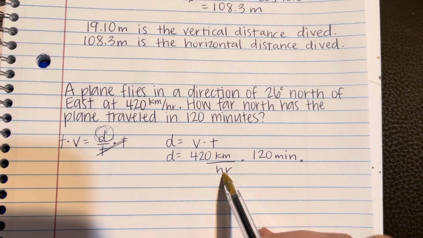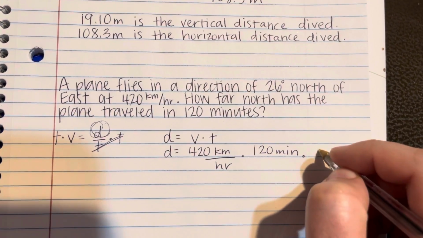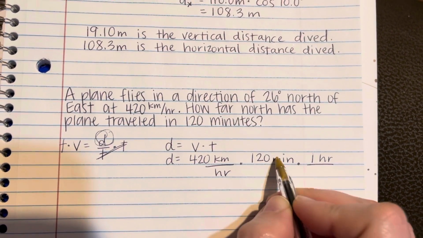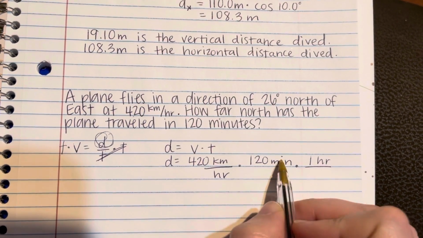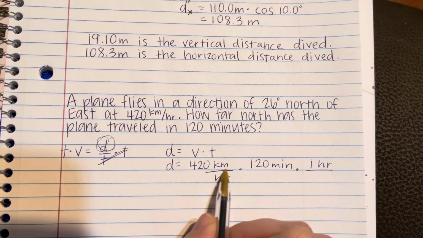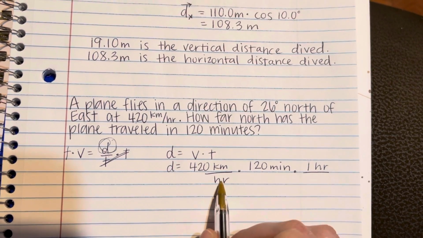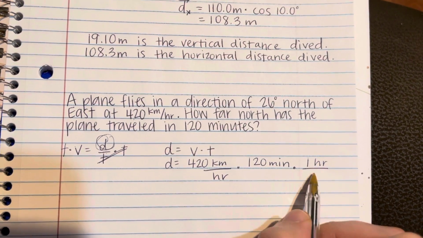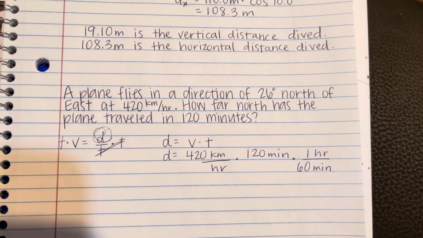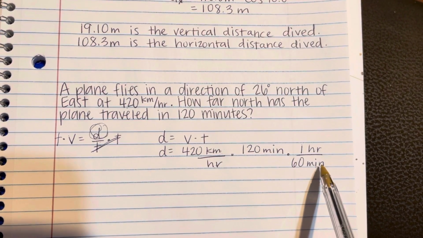So I'm trying to cancel out hours, and that unit is on the bottom, so I need to put it on the top. And then I can cancel out these minutes here. Okay, the reason that I want to cancel out minutes is because I'm trying to find a distance, and distance will be measured in kilometers. Okay, so I have to get rid of this. So the hours cancel. Now the minutes will cancel. In 1 hour, it's 60 minutes. And then I'll be left with just kilometers. These hours cancel, these minutes cancel.